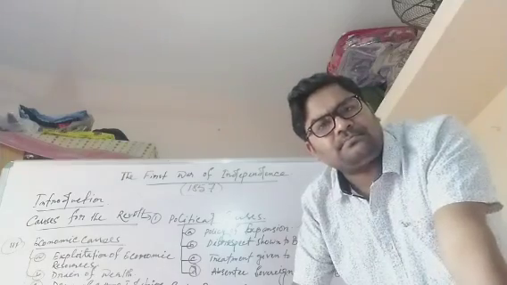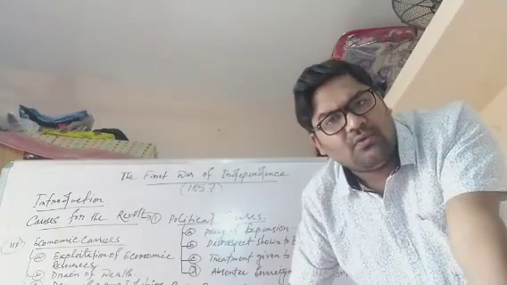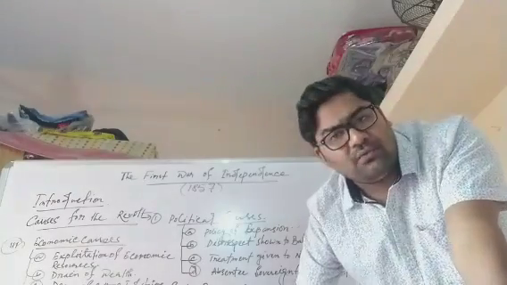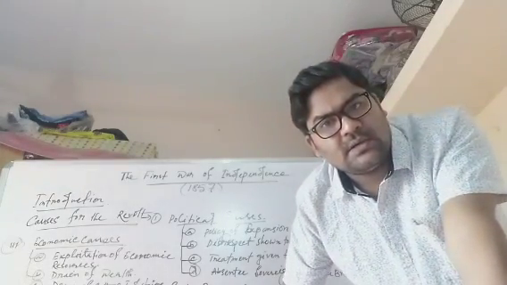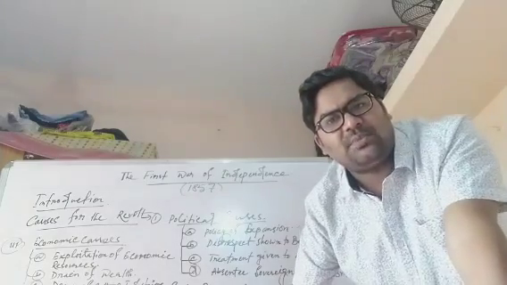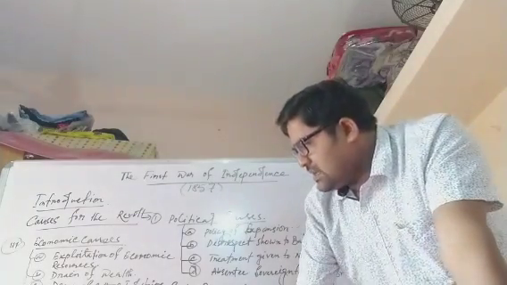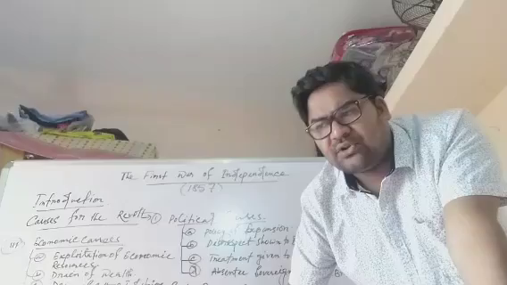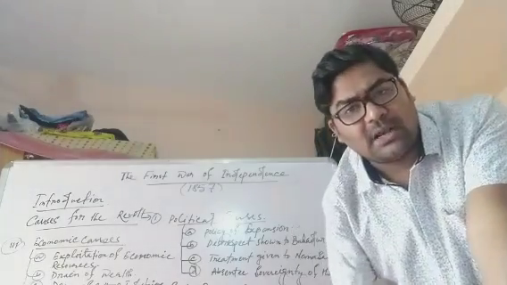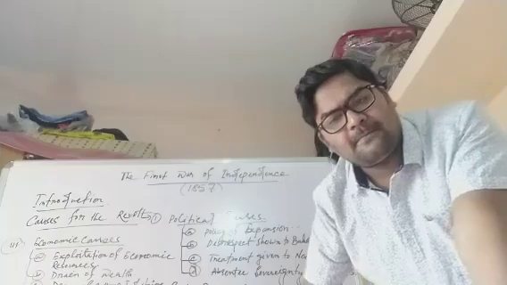But the British did nothing for the peasants. They collected huge revenue from the peasants, but they didn't try to improve their conditions. And sometimes the peasants, to pay the revenue to the British, took money from moneylenders.